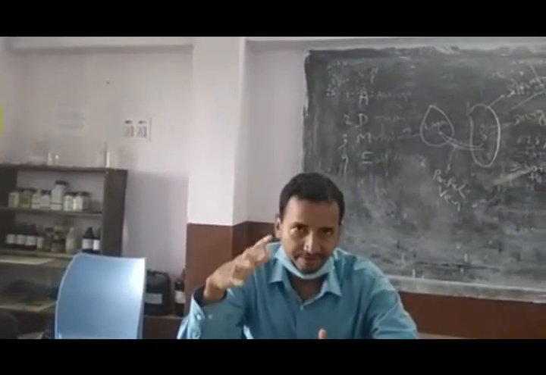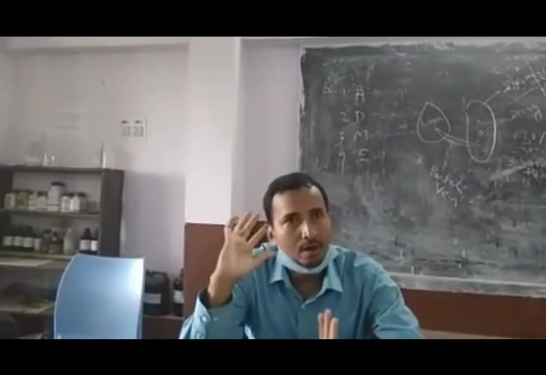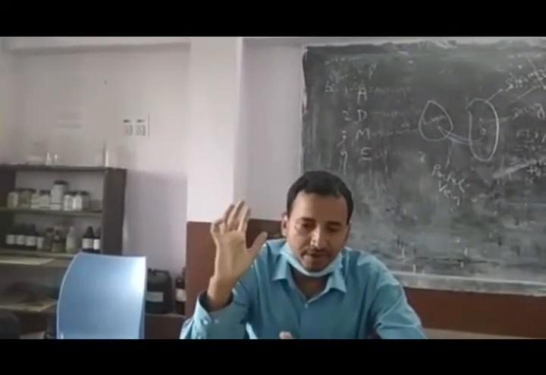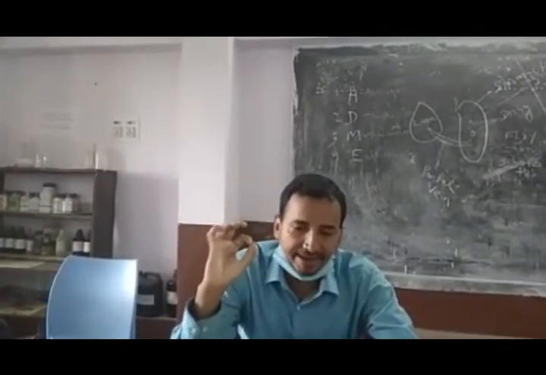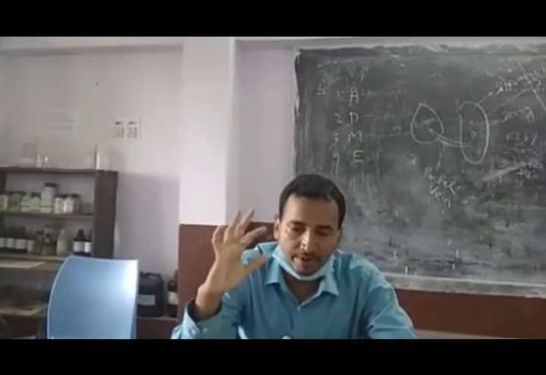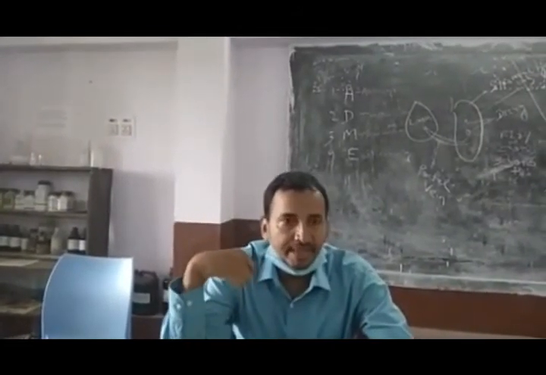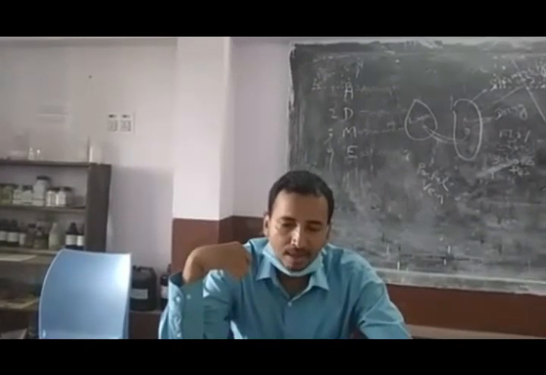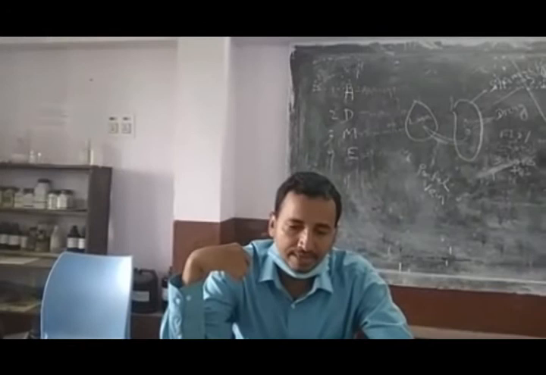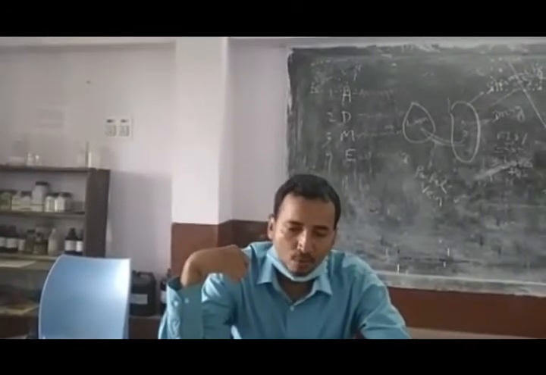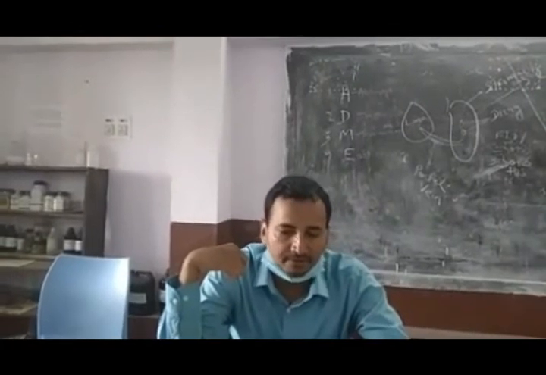By definition, antagonism means when one drug decreases or abolishes the action of another, they are said to be antagonistic. In antagonism, the effect of drugs A plus B is less than the effect of individual drug A plus the effect of individual drug B. Usually in an antagonistic pair, one drug is inactive as such but decreases the effect of the other.